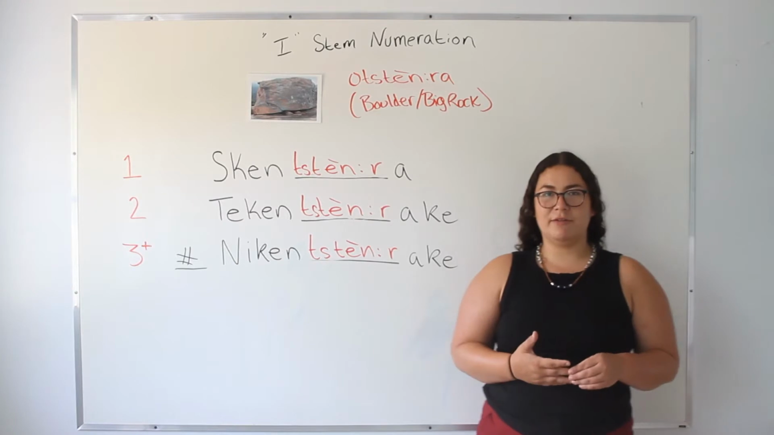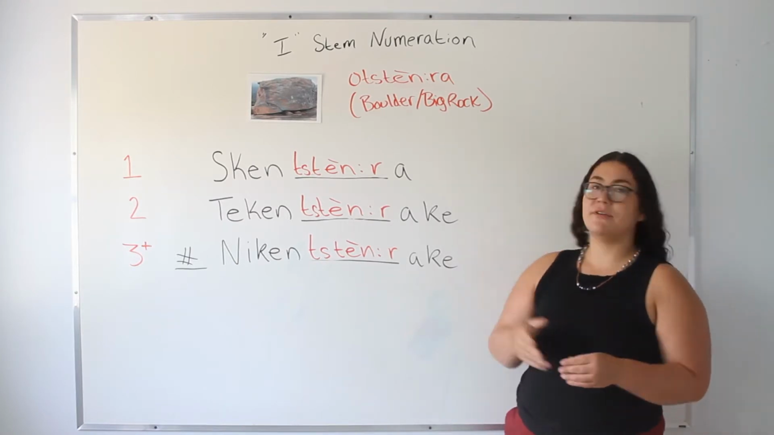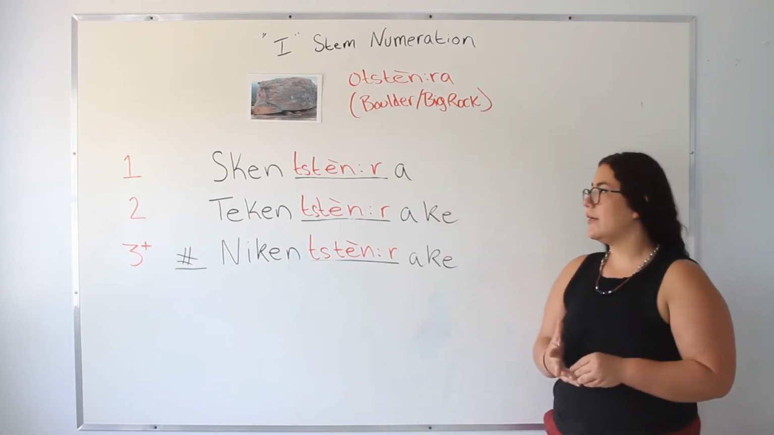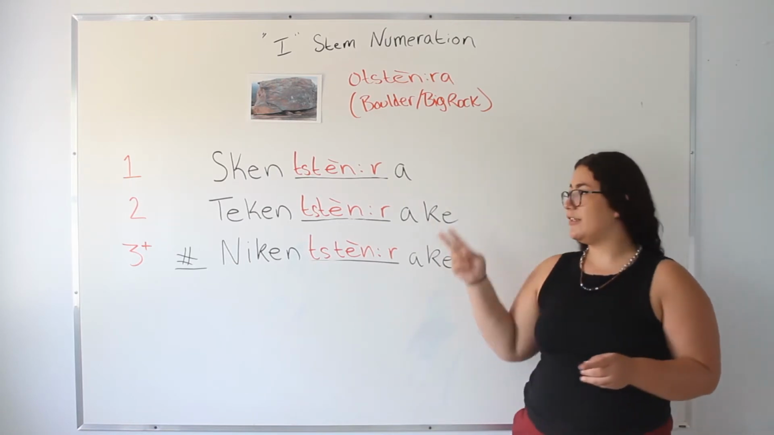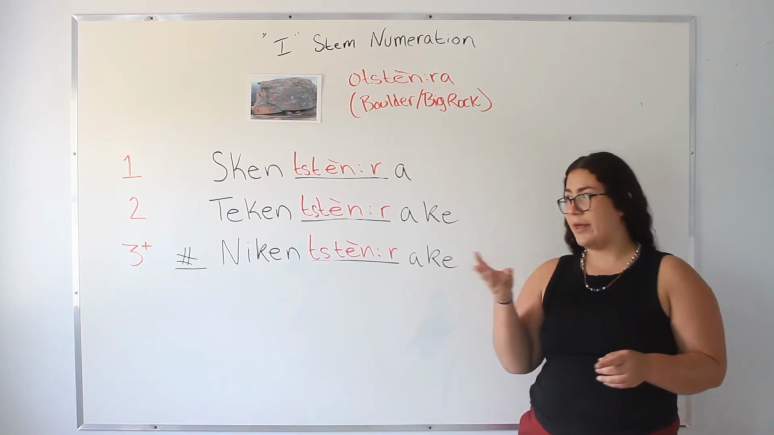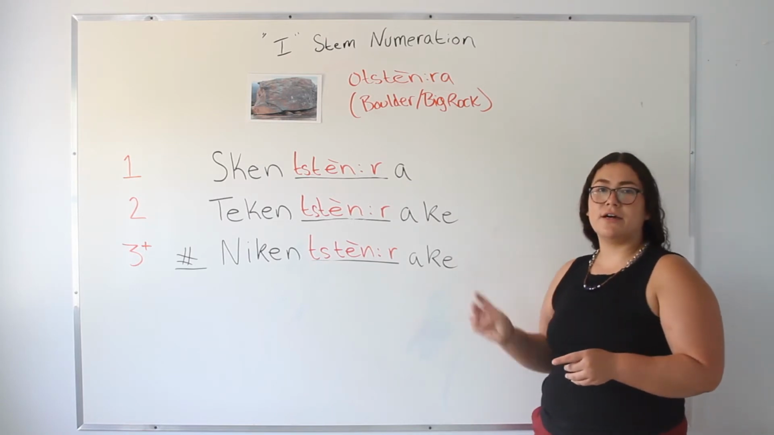The second noun that we're going to be using is otsnarda, which means a boulder or a really big rock. So to say one boulder is skonstarda, two of them degonstardige, or three of them asa nigonstardige.